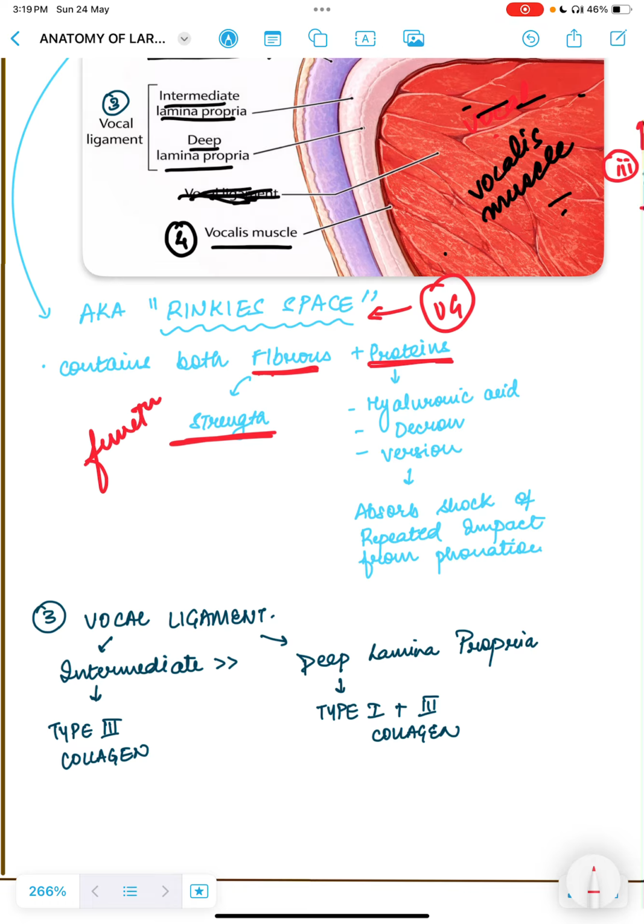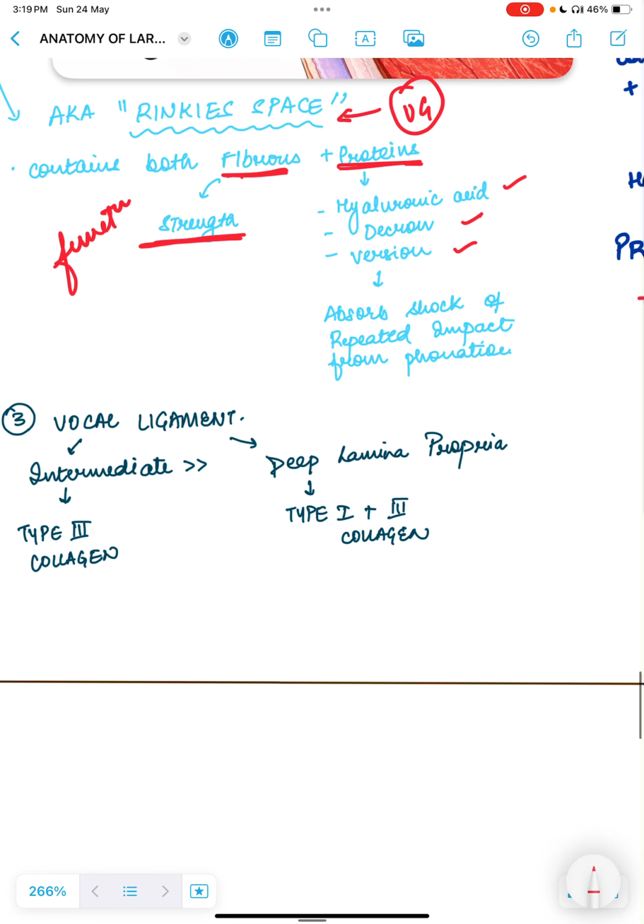And proteins like hyaluronic acid, decorin, or fibromodulin, what do they do? They absorb shock. Whenever you speak, whenever your pitch is not correct, all these produce trauma to your vocal cords, right? So this layer acts as a shock absorbent. This is the function of the Reinke's space.